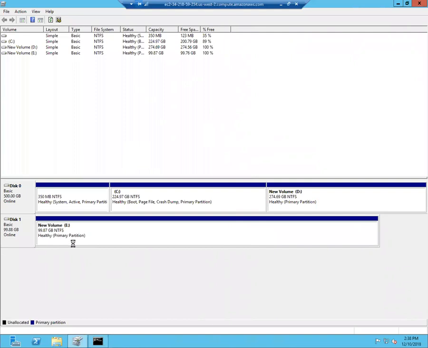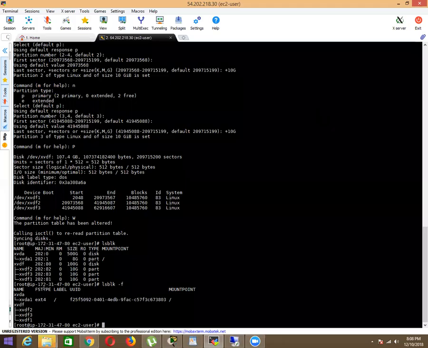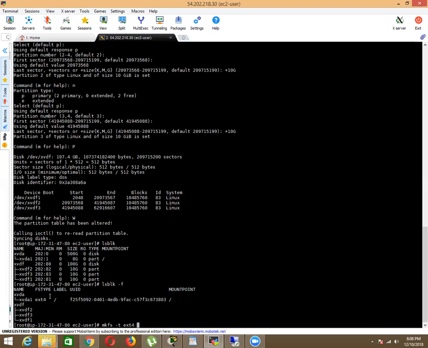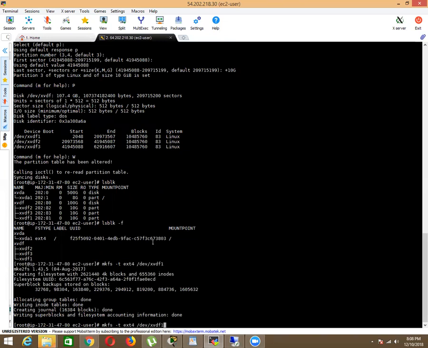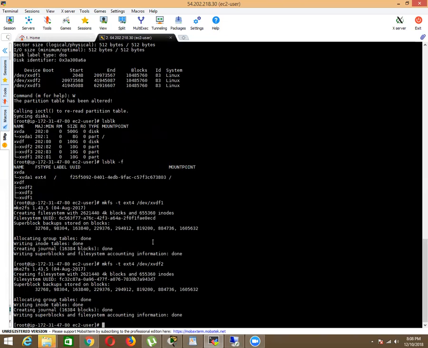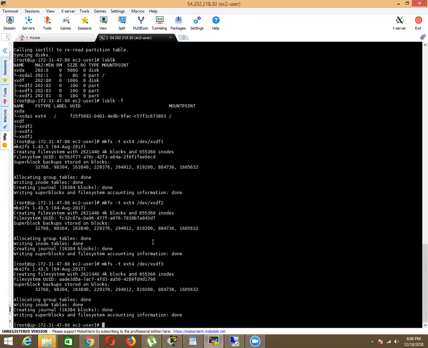But Linux does not support NTFS and the like. It supports ext2, ext3, and ext4. So first go to mkfs -t ext4 /dev, and what are the names of the volumes I created? xvdf1, and now xvdf2, and the next one is xvdf3. So done, I have formatted.